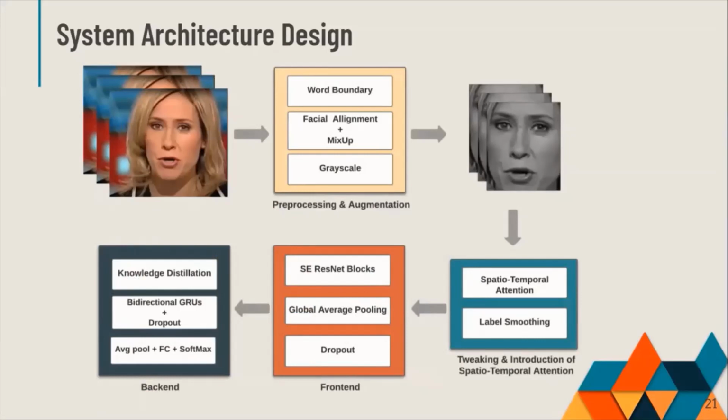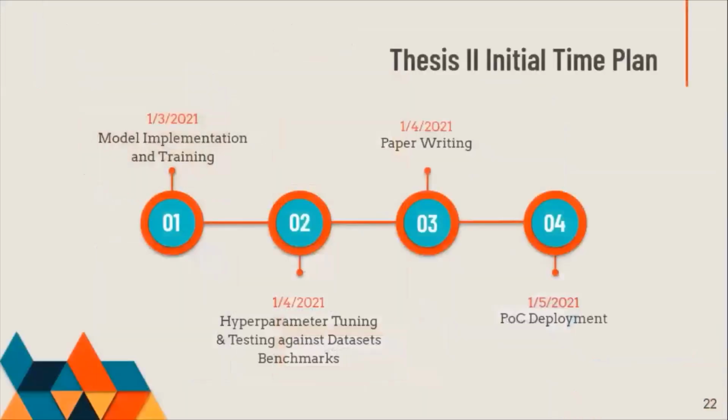And now, I will leave you with Farah to discuss our future plans. Now, I'm going to propose a list of expected tasks to be covered in the coming semester. We'll resume our model implementation and training by the 1st of March by adding the extra features of our proposed architecture to the baseline code we already have ready by now. And by the 1st of April, we will be doing hyperparameter tuning and testing against dataset benchmarks and begin writing our paper. Lastly, if we have sufficient time, we hope to further demonstrate our design, providing a proof of concept to our proposed model.